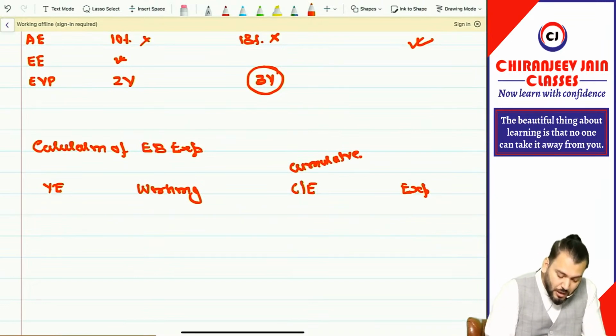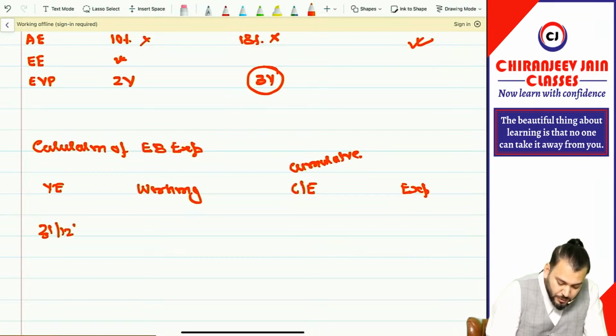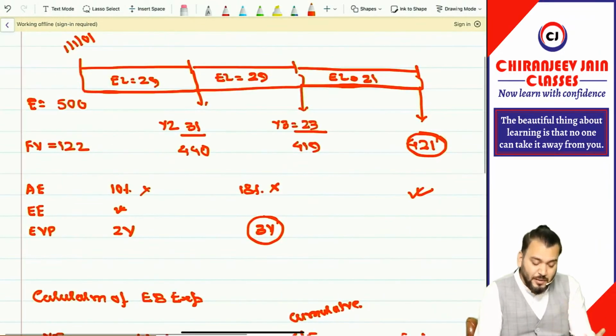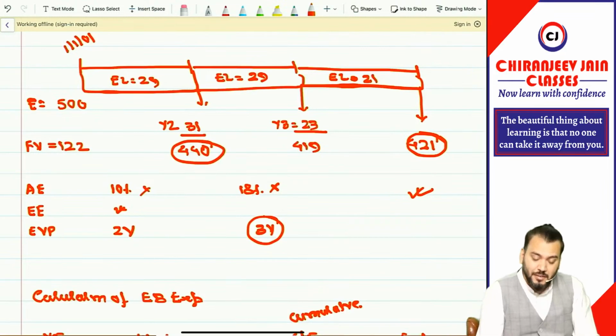Now, the first year end is 31st December 2001, 2002, 2003. So how many employees will you take for year 1? Can I say 440 employees? Understood?